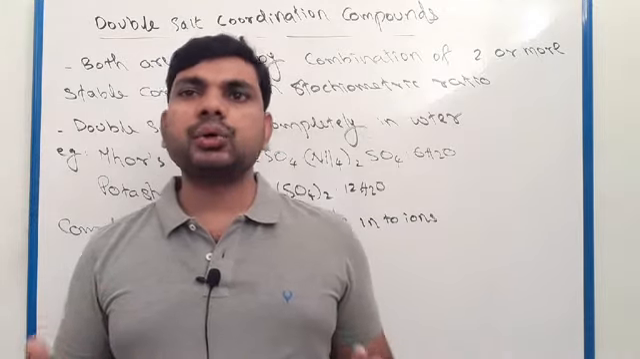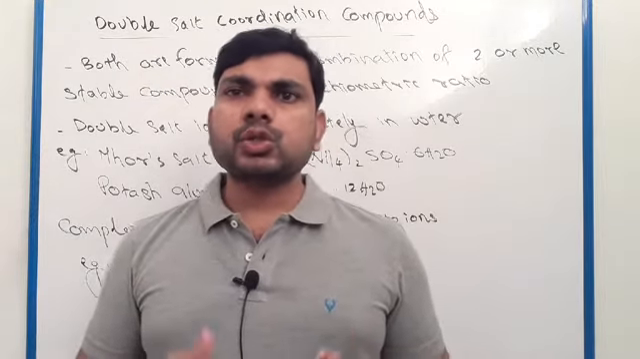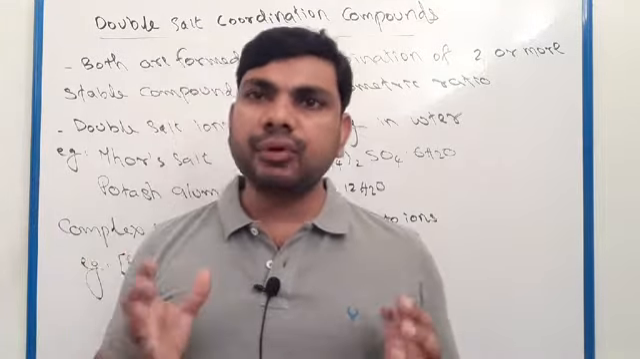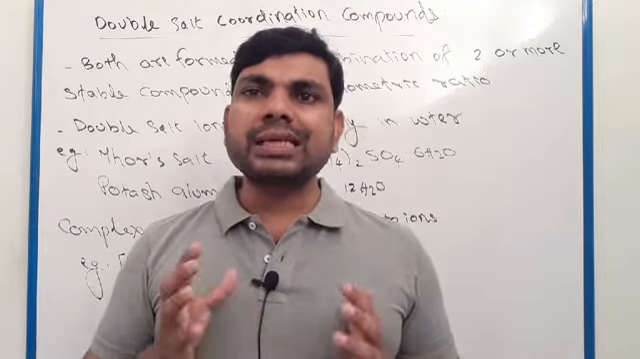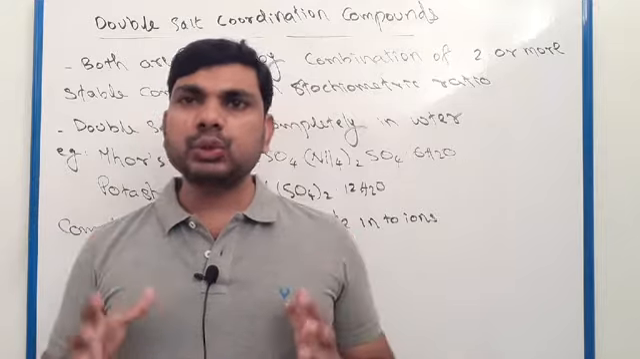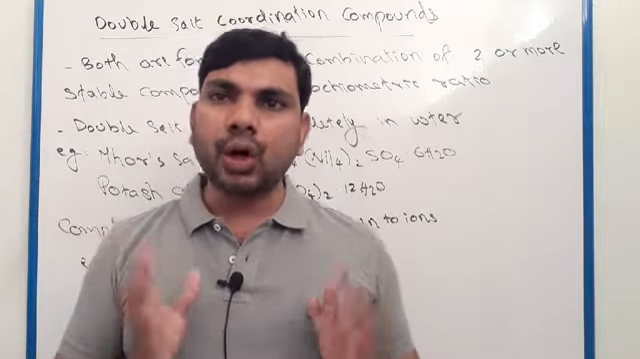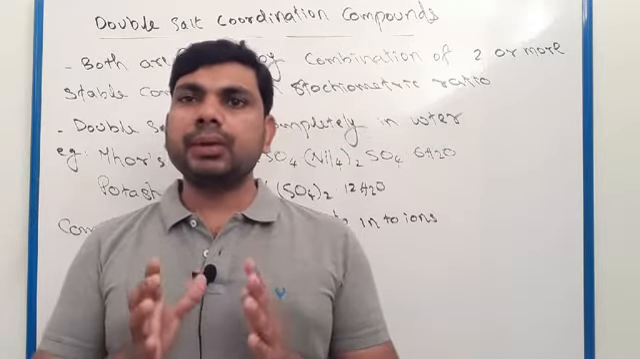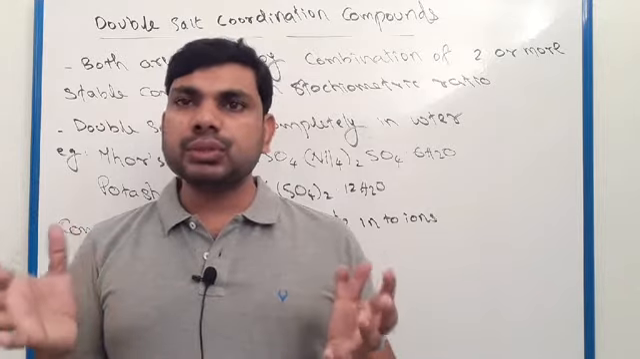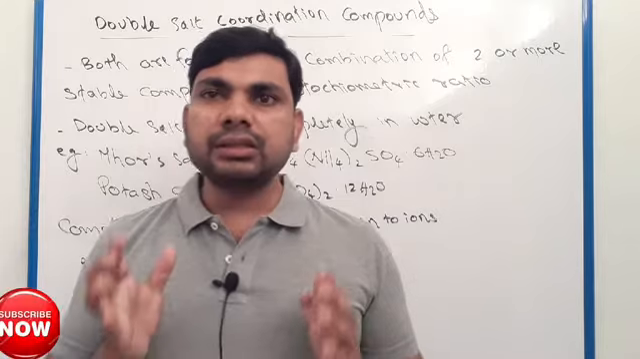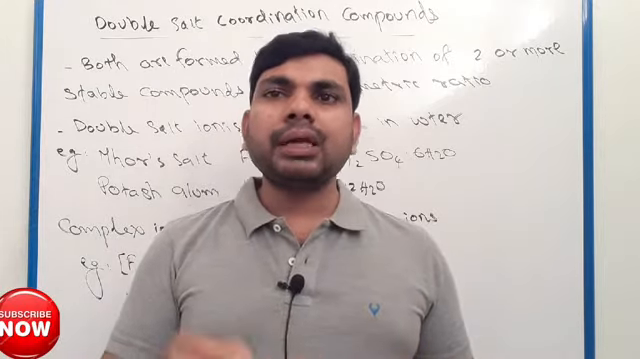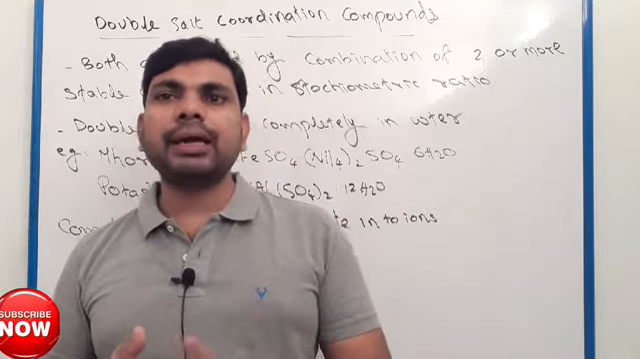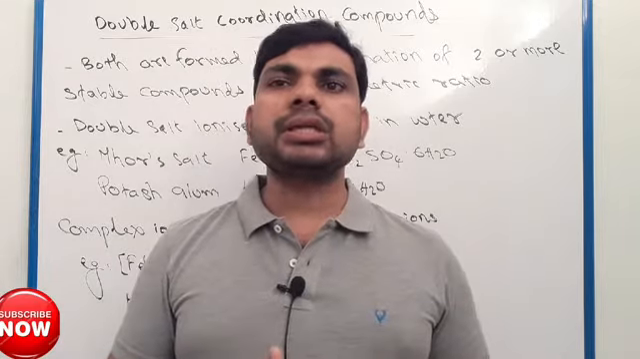Next, we have to discuss the difference between a double salt and a coordination complex. Basically, both double salts and coordination complexes are formed by mixing two stable compounds in a fixed stoichiometric ratio. After mixing these two stable compounds in a particular stoichiometric ratio, both coordination compounds and double salts are formed.